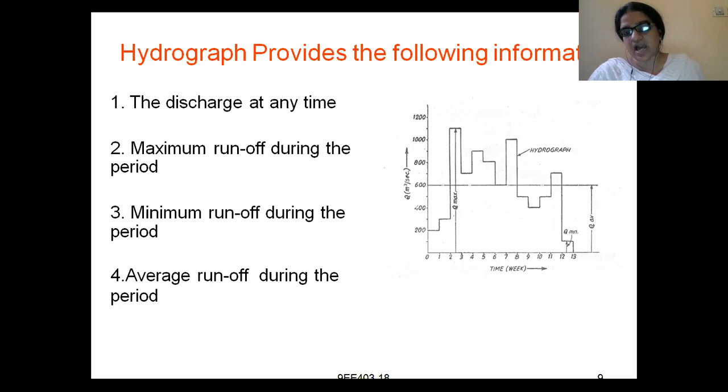Next is the average runoff during the period, which you also come to know. For that particular week, what is the average? The sum of all the discharges divided by the respective time you are trying to study is called the average runoff. So a hydrograph provides information about discharge at any time, maximum runoff, minimum runoff, and average runoff. Here they have shown the maximum discharge and minimum discharge also.